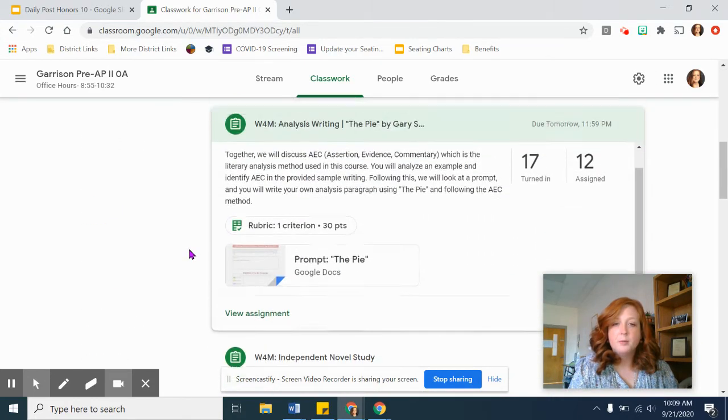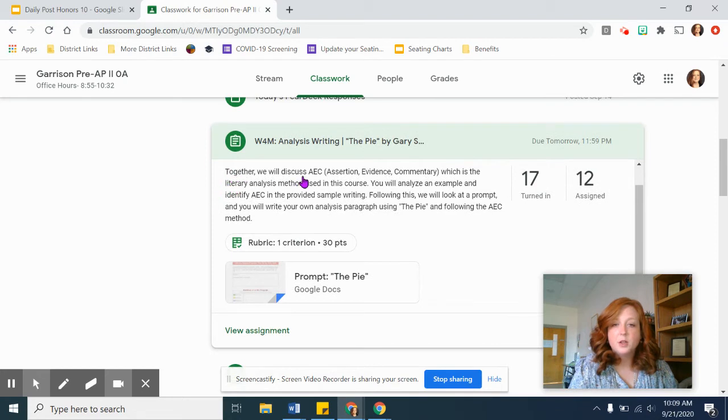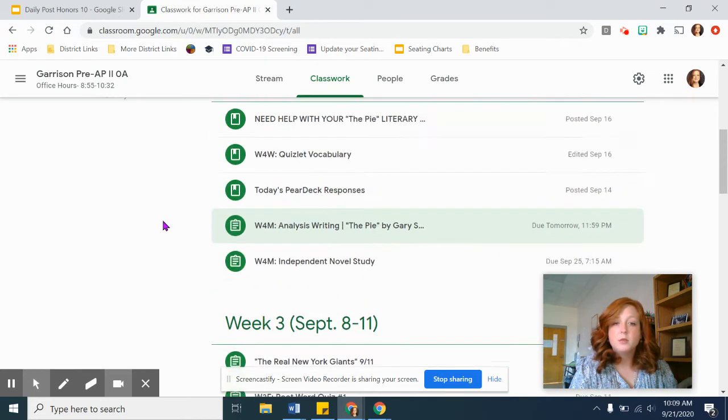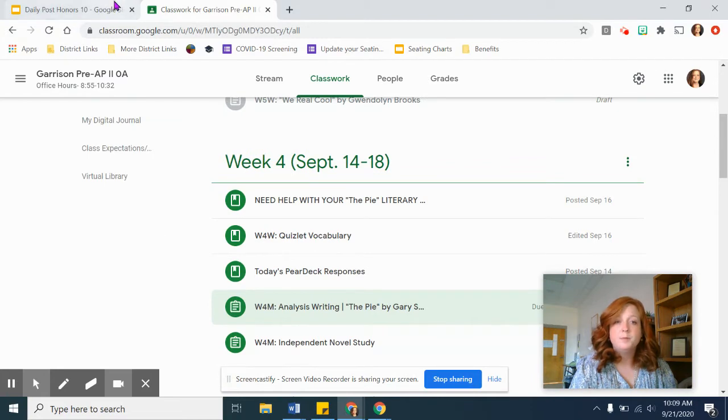Yes, this is your paragraph. So hopefully you've started this. It's due tomorrow night by midnight. Your rubric is accessible there. And then this document is where you'll submit your assignment. We held writers' conferences last week. If you had a document attached here, I left comments on it for you. You have to unsubmit it. You can't have it turned in to see my comments. And then the paragraph will be due tomorrow by midnight.